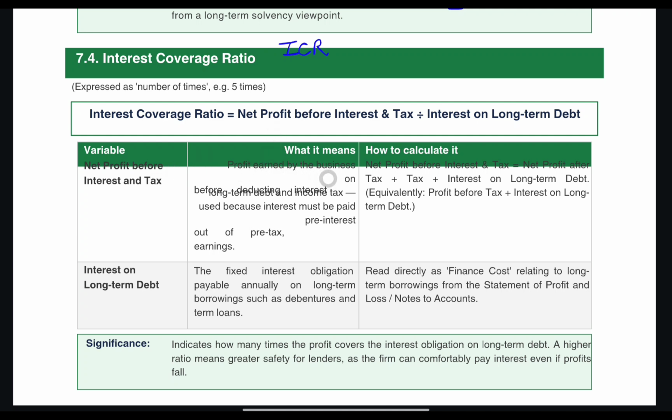Total profit, from which no tax or interest has been charged. So to calculate it from net profit after tax, we add tax plus interest on long term debts. Interest will be given in finance cost in the profit and loss statement.